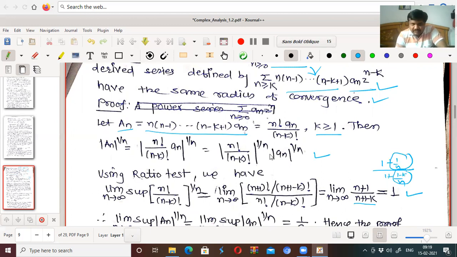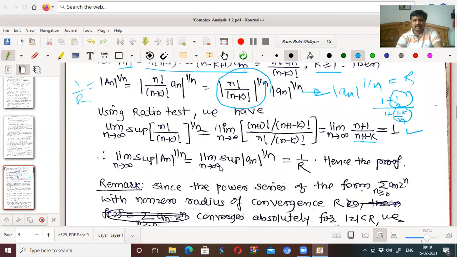So it tends to 1, which means it again tends to a_n to the power 1 by n. So capital A_n to the power 1 by n goes to small a_n to the power 1 by n. That means this is 1 by r for the first series, and this is 1 by r for the second series. Both are the same. Therefore, the radius of convergence of the power series and the derived series is the same.